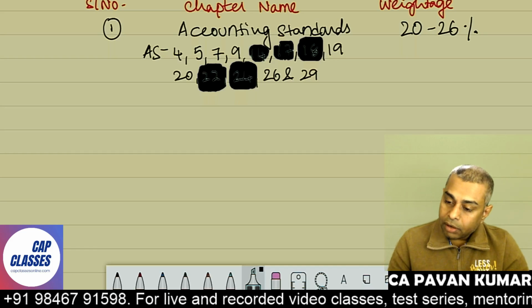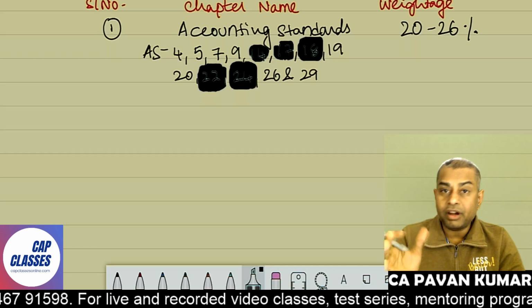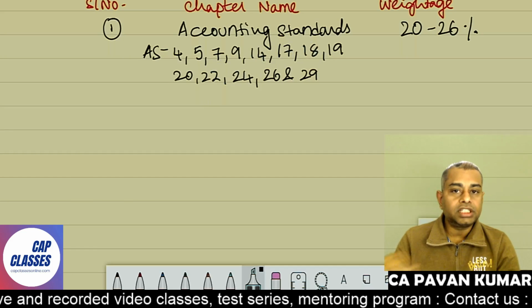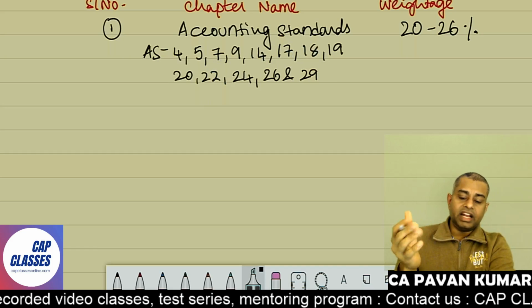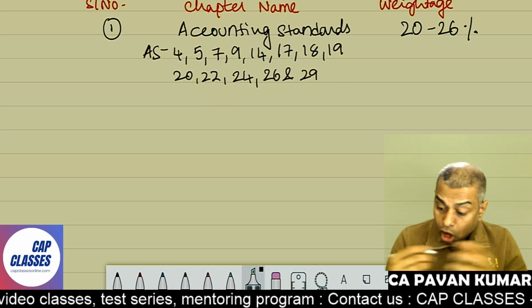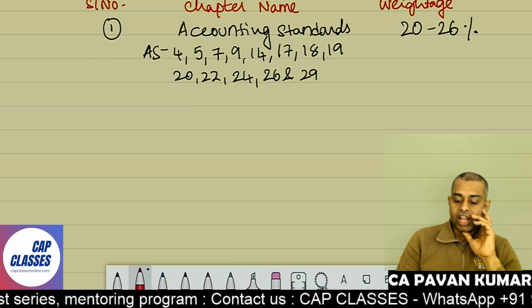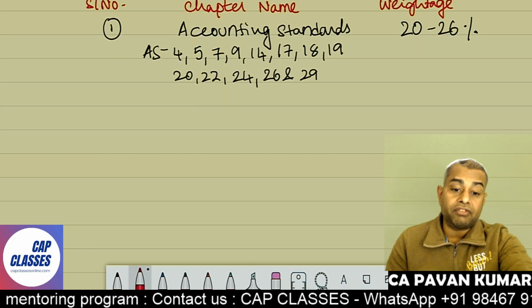Normally these are from the previous syllabus, CA final. 14, of course, amalgamation, is there at CA intermediate level. The remaining things are borrowed from CA final. So obviously they are slightly advanced standards. So this is your chapter 1.